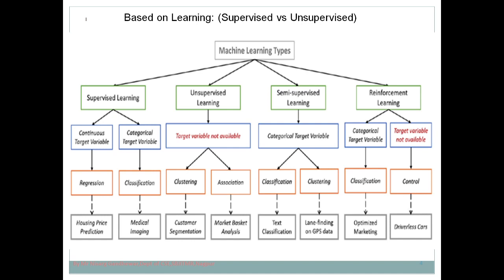Now we focus on unsupervised learning. In unsupervised learning we are not going to provide labeled data. Your data is unlabeled, meaning you directly provide the unlabeled data to the machine and ask the machine to analyze it and do the task. In that case, the target variable is not available. There are two possible categories: one is clustering and the second is association. Where should we apply clustering? Take a simple example, customer segmentation: you have a group of people sitting in a particular room and suddenly somebody asks me to segment those people into different groups.